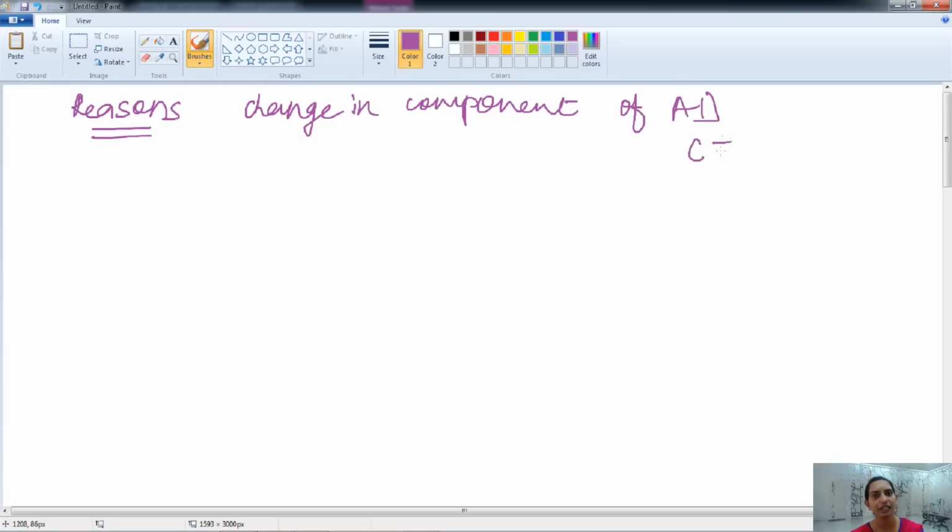The components of aggregate demand are consumption, investment, government spending, and net exports. When there is any change in the components of aggregate demand, it can cause excess demand. Let's understand it in detail.